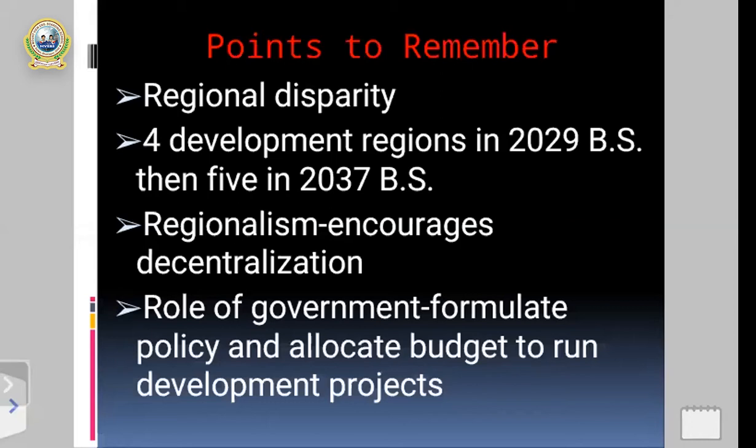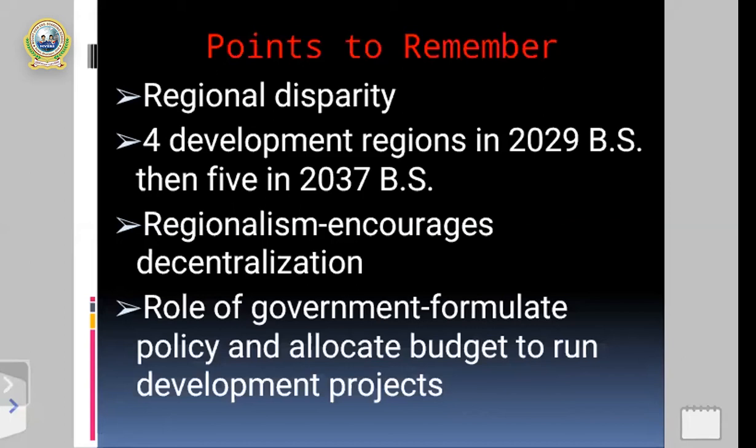So regionalism especially encourages decentralization in a certain place or in a certain country. All right. My dear students, once again, you can see on the same screen the next point to clarify the concept of regionalism. And there is a role of government. As we all know, there is a great, vital role of government.